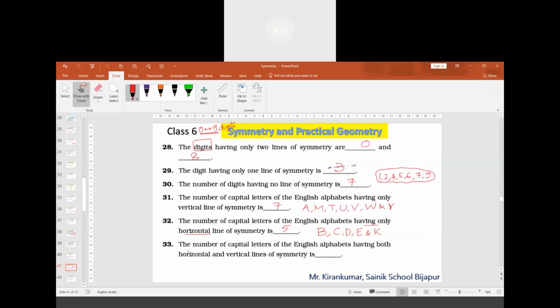Question number 33. The number of capital letters of English alphabet having both horizontal and vertical line of symmetry is. If you take the letter H, letter I, letter O, and X. So there are 4 letters.